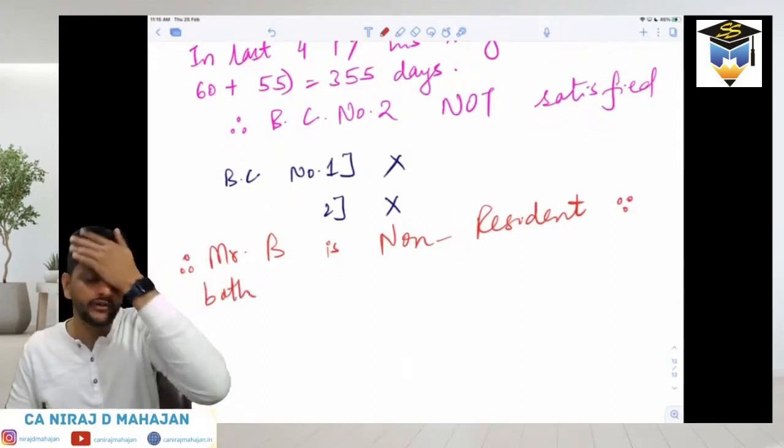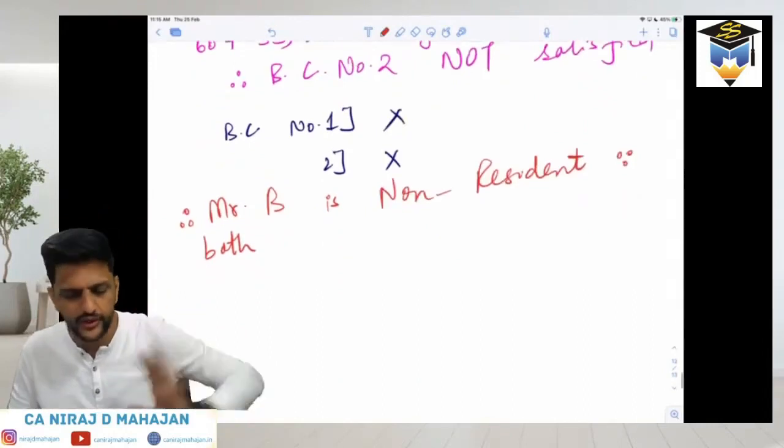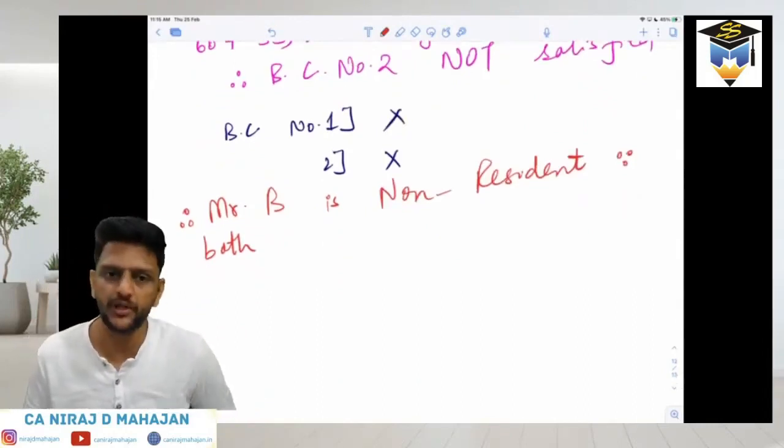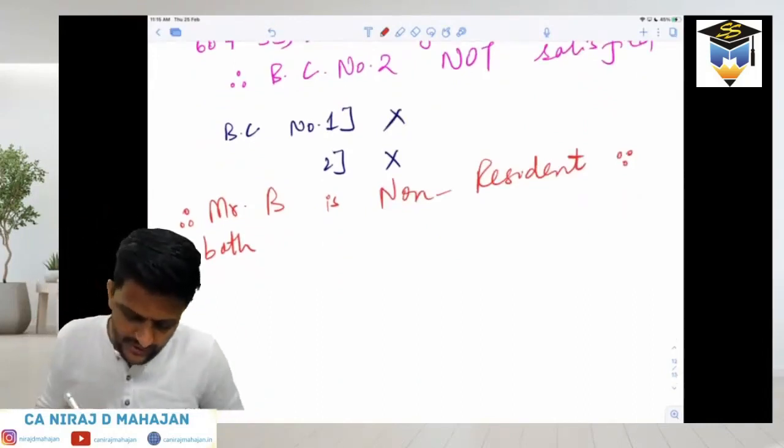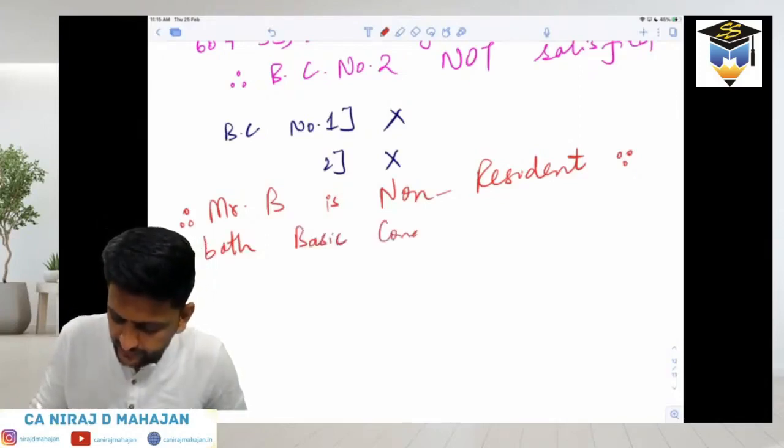If you are watching the video for the first time and you come in between, please watch it from the very beginning, if you want to get a good grip on this chapter, okay? Mr. B is non-resident since both basic conditions are not satisfied. Clear?